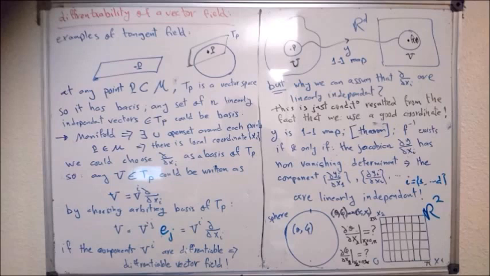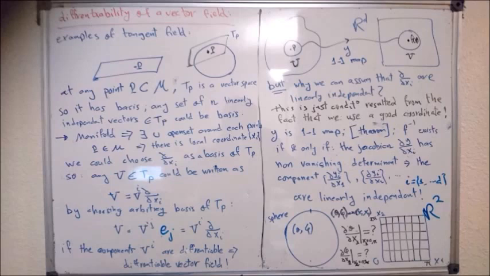There is a mathematical theorem that proves that a one-to-one map has an inverse if and only if the determinant of the Jacobian is not zero, a non-vanishing determinant.